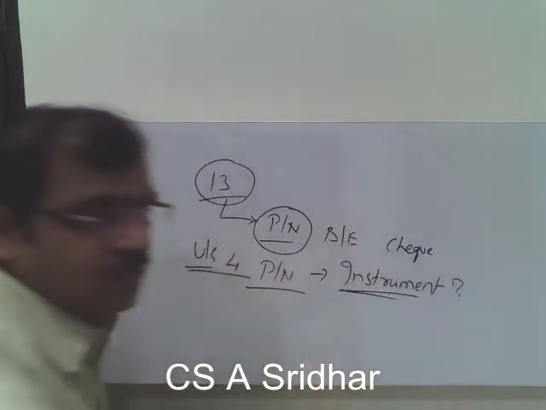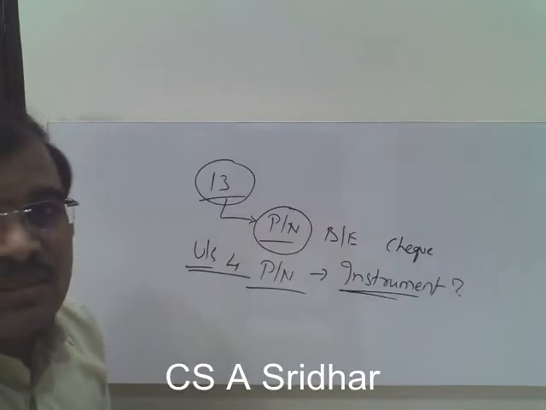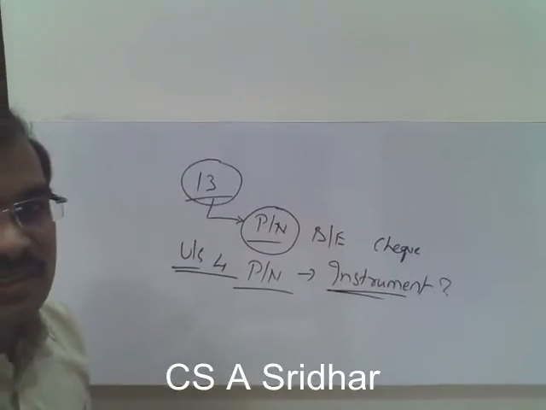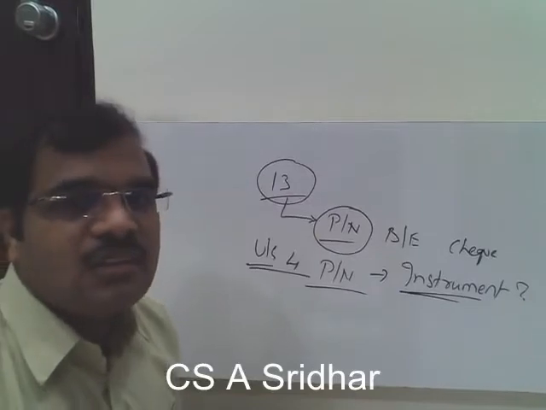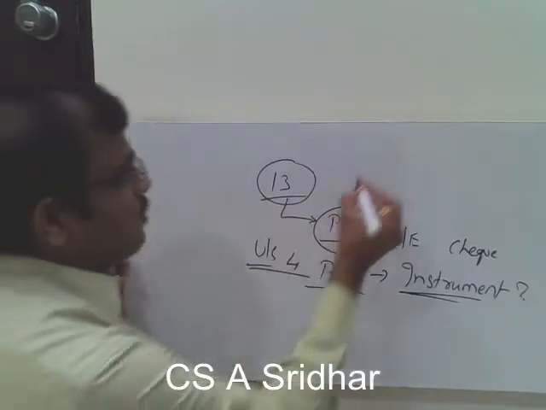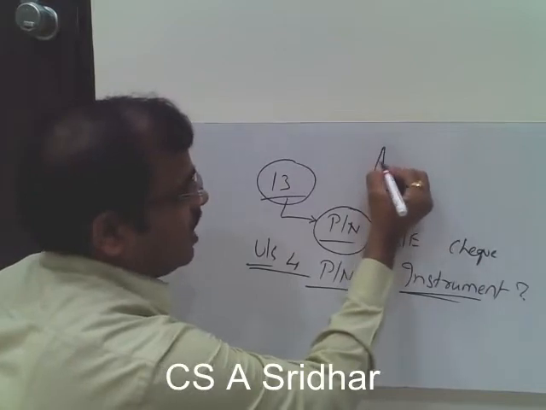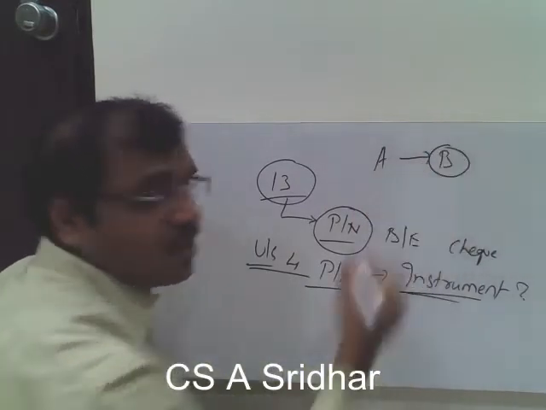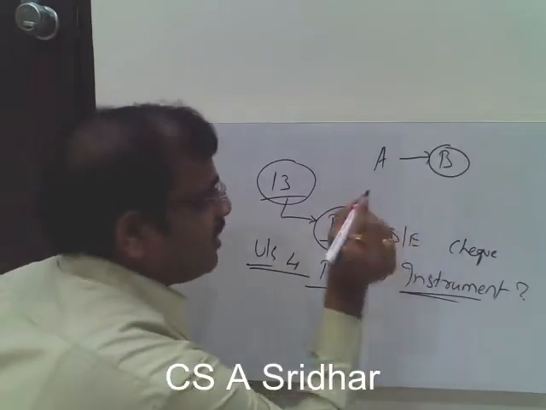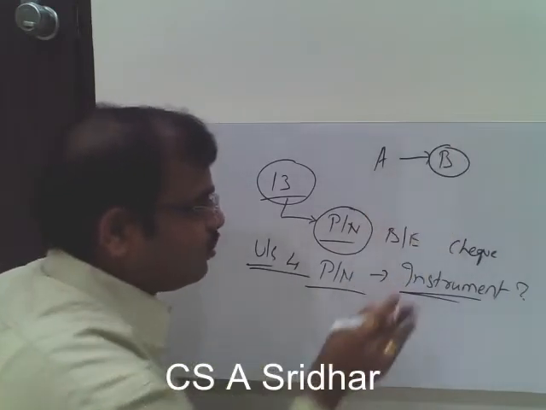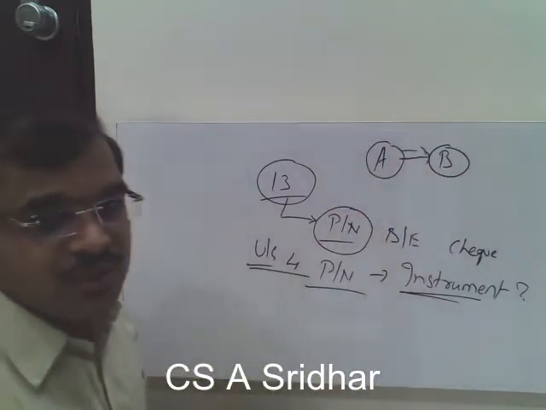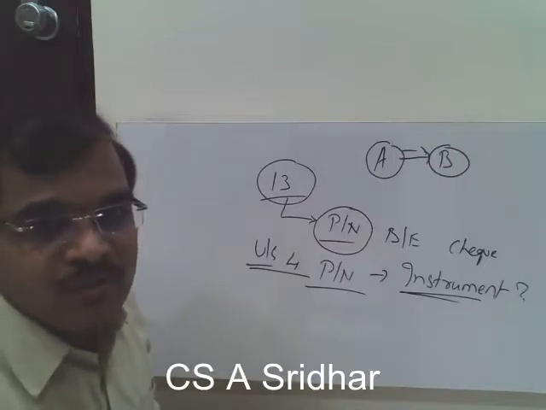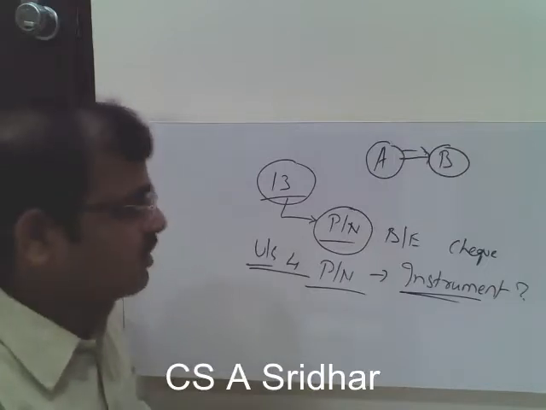What is the meaning of instrument? Instrument means any document which is creating legal rights and obligations between the parties. That means if any document is creating legal rights and obligations between the parties, then that is considered to be an instrument. Suppose A has transferred an instrument to B. If A gave an instrument to B, it means that this instrument can create legal obligations and rights between A and B. So that is the meaning of instrument.